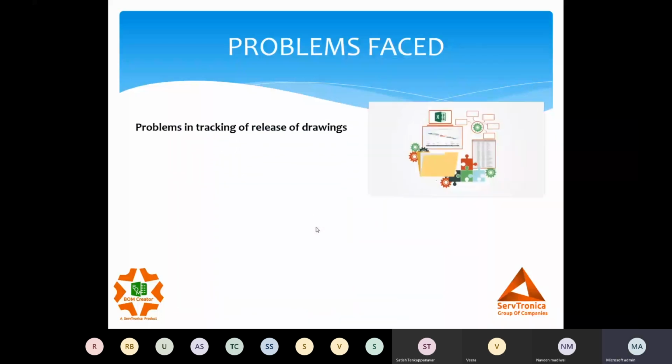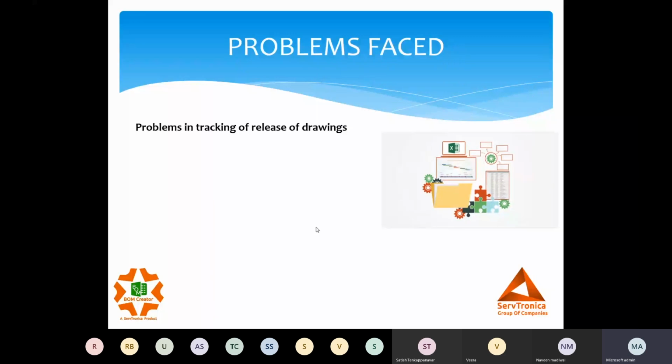Another important aspect is the tracking of release of drawings. The design department is responsible for the drawing release. Sometimes, 10 or 15 days after the release of a drawing, the production, quality or purchase team comes back and says we haven't received the drawing, we do not have it, you have sent it to someone else. There could be a lot of other things.